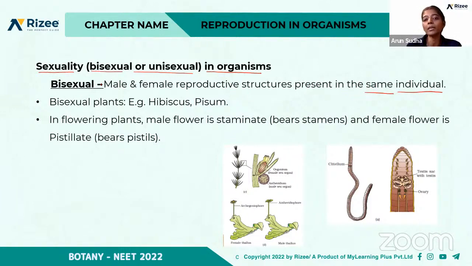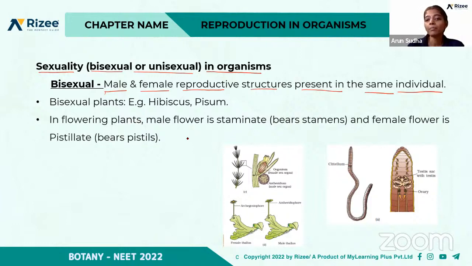If both are present in the same individual, then that is called bisexual. Examples are hibiscus and pisum. They are bisexual plants. That is, both male and female reproductive structures are present in the same plant.